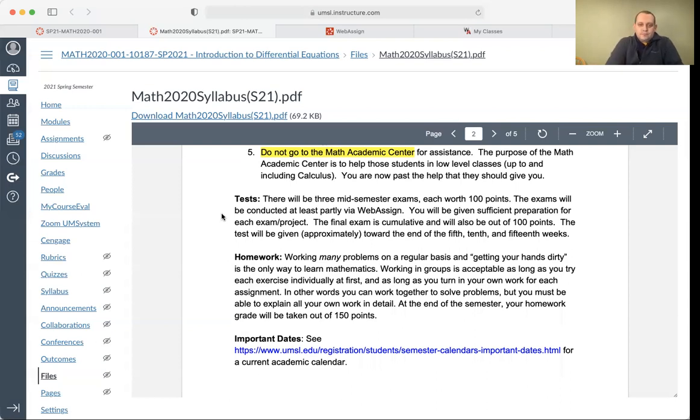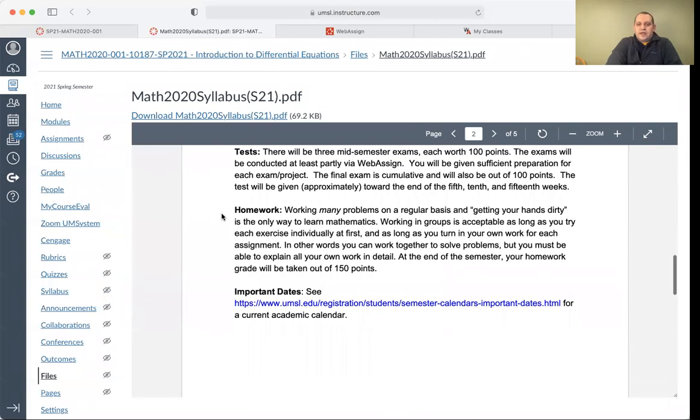And so that's that. We're going to have 3 mid-semester exams, each worth 100 points. And the final will be cumulative, also out of 100 points. All of them are going to be conducted at least partly via Webassign. So we'll talk about details as we go forward, but it'll be roughly a third of the way through the semester, 2/3, and then probably not the last week, maybe the second to last week will be the third exam.